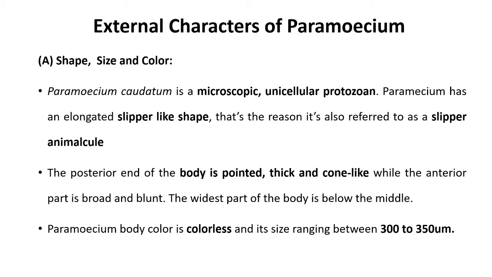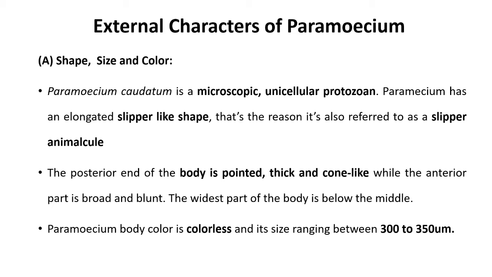Then next point is external characters of Paramecium. In external characters, we study shape, size, color, and structure of Paramecium. This part is divided into two points, or we can say subtopics. First one, shape, size, and color of Paramecium, and B part is structure of Paramecium. So let us see shape, size, and color of Paramecium.